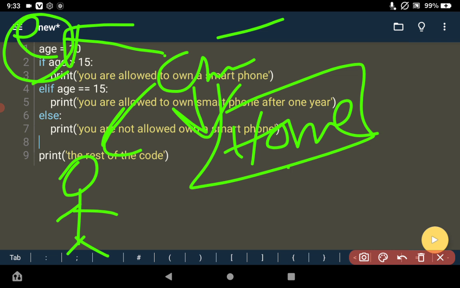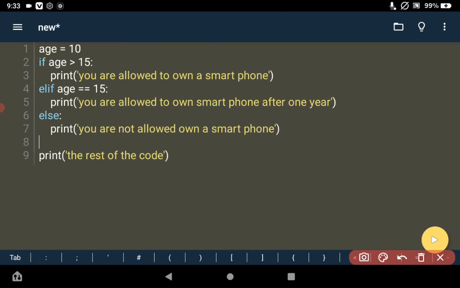When the boy reaches the shop, he's going to start looking for the condition. Okay, let me look around. Is there anyone that I know who can help me buy biscuit? If he notices there is no one he knows in the shop, then he's going to come back home based on the condition you gave him. So this is what we call condition.